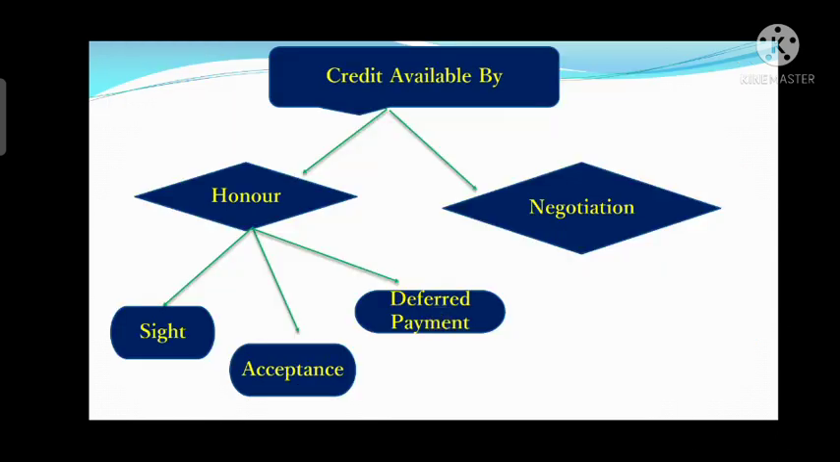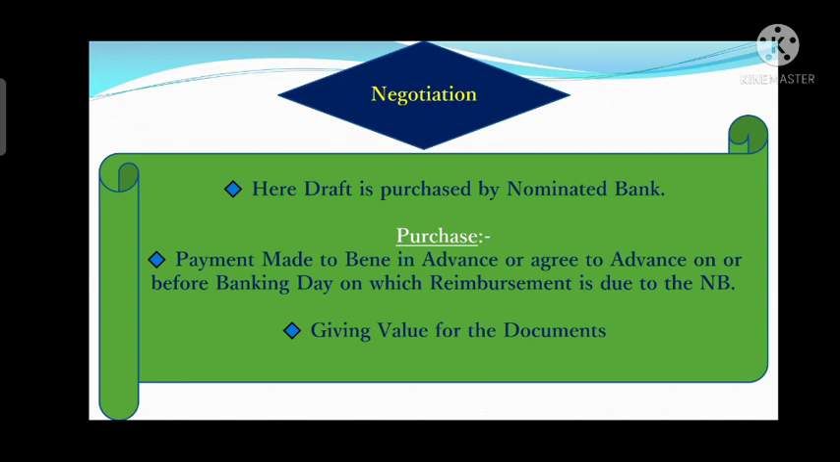Now we will discuss the other aspect, the credit available by. Credit available by means the payment method by which an LC is available. It is divided into two parts: first is honor, and the second is negotiation. The honor is further classified into three parts: sight, acceptance and deferred payment, as we have studied earlier. First we are going to discuss negotiation, as it is the only one. So first we will clear this, and after that we will study all these three. So let's start with negotiation.